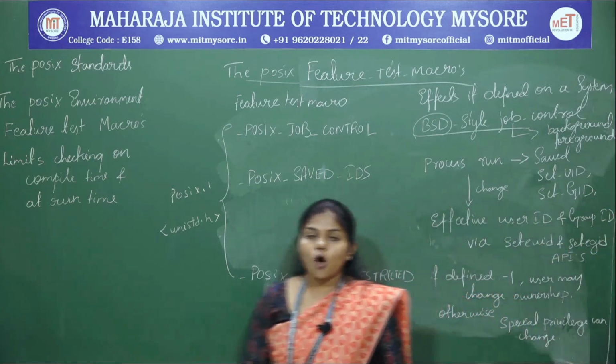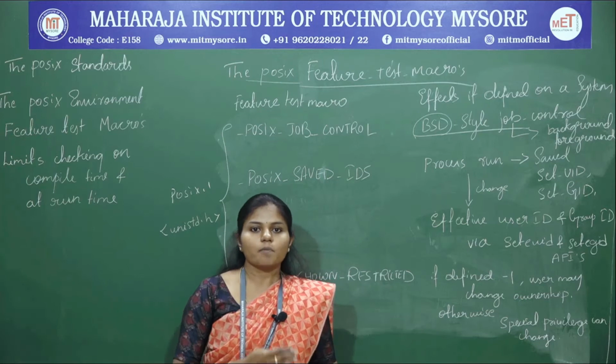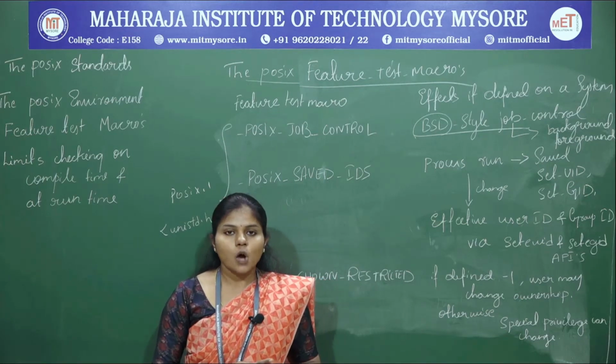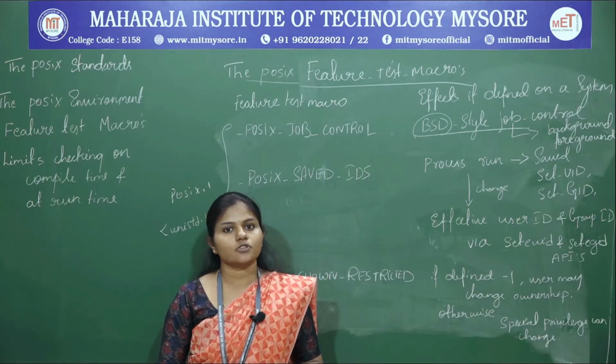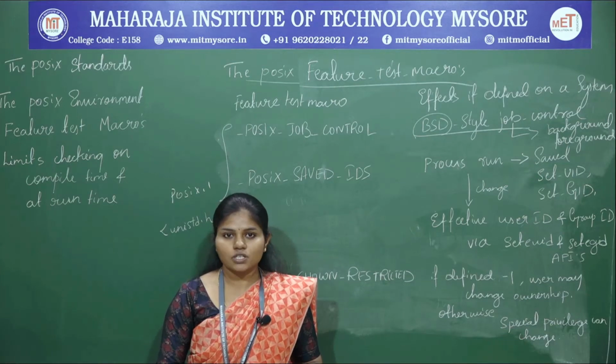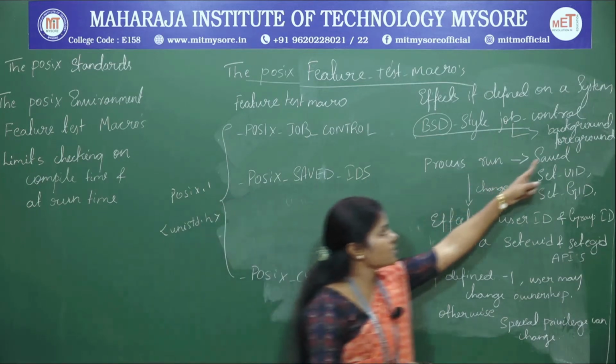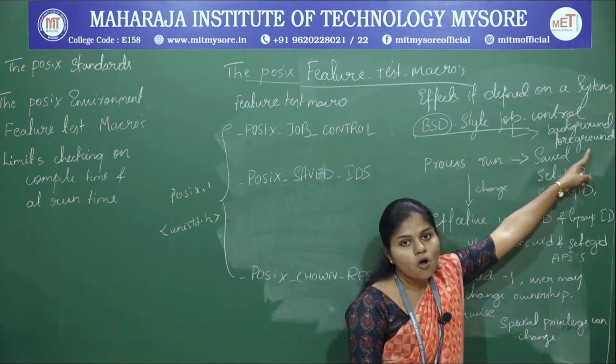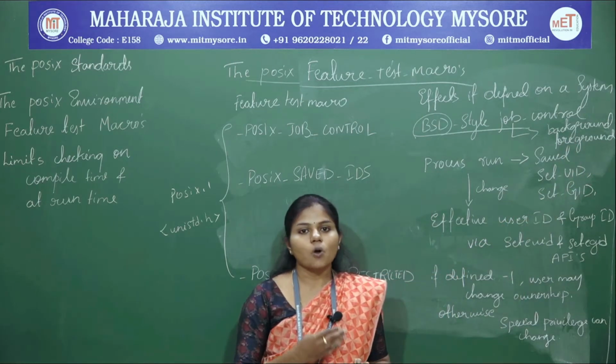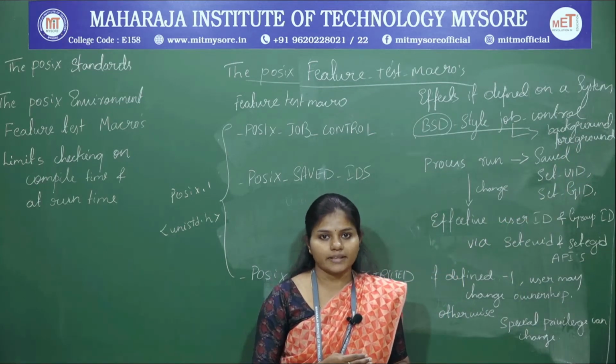So now the job is going to be controlled in the background and the foreground. Suppose, for example, the user is going to work using only a single processor. In that case it is a single process, and it is going to make use of the foreground. So in the foreground the process is going to be executed.